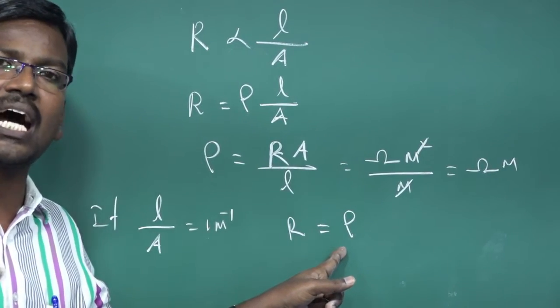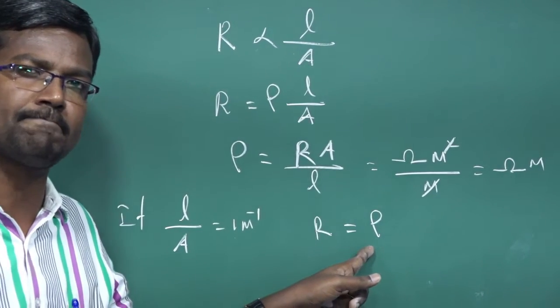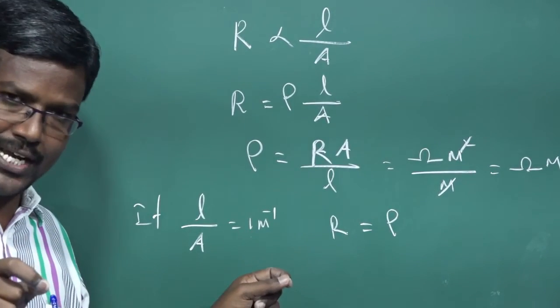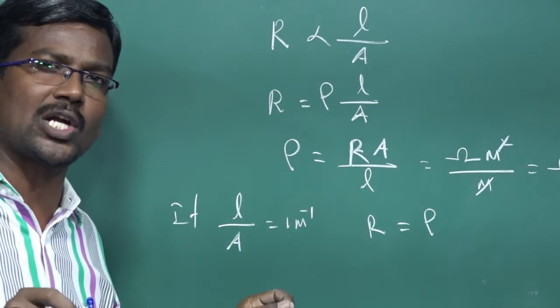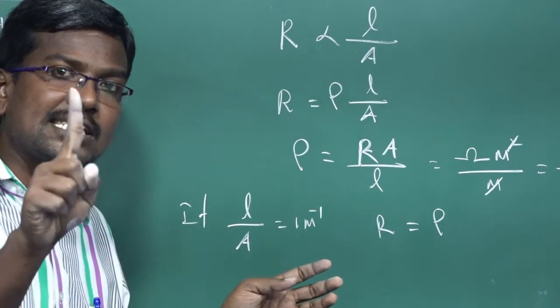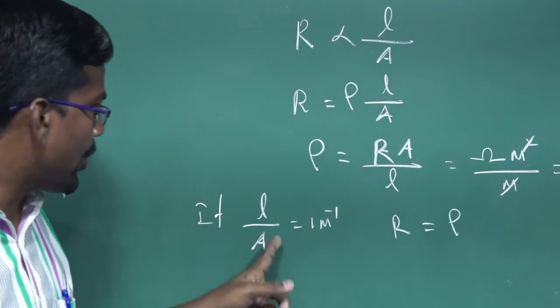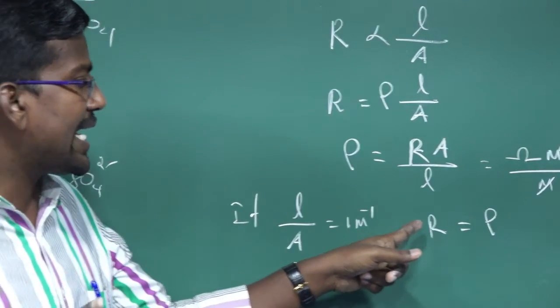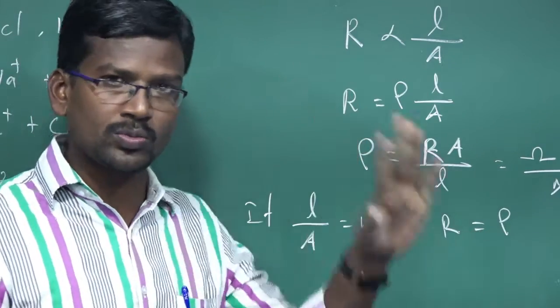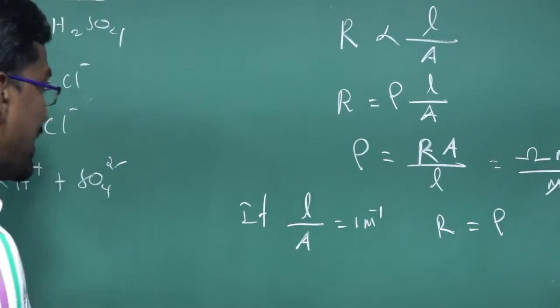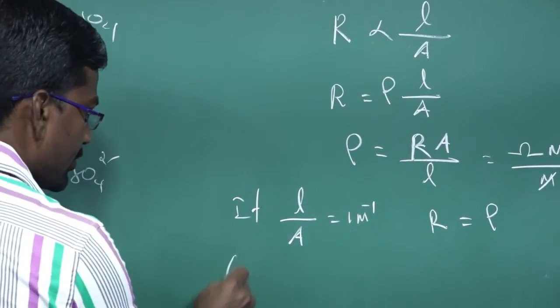Here, resistivity can be defined as follows: in the electrolytic solution containing two metal electrodes separated by a distance of 1 unit, with the area of the cross section also 1 unit. So 1 divided by 1 equals 1 meter inverse. Here resistance equals rho. It is the resistivity. Next one, conductivity.